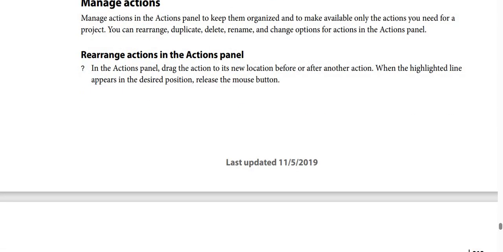How to rearrange actions in the Actions panel. In the Actions panel, drag the action to its new location, before or after another action. When the highlighted line appears in the desired position, release the mouse button.